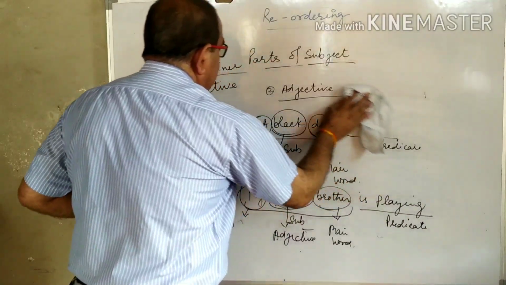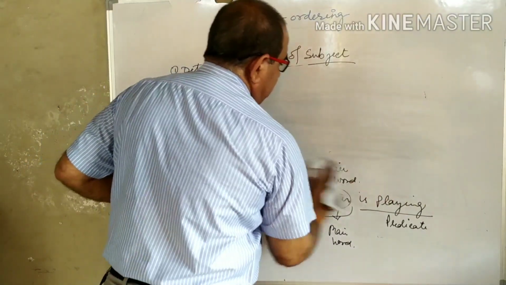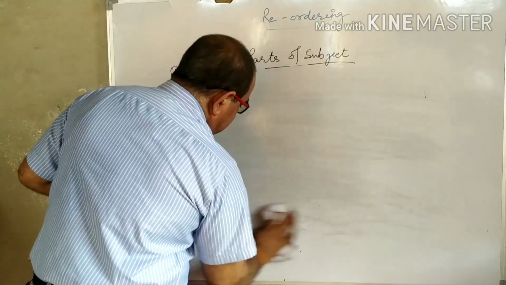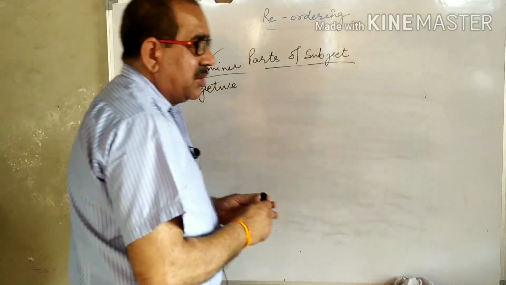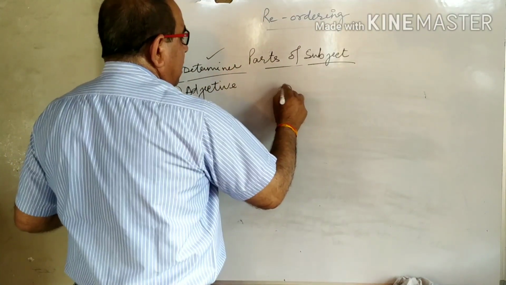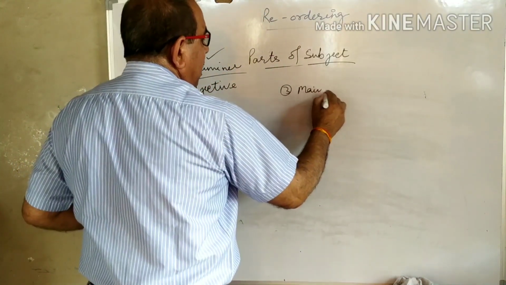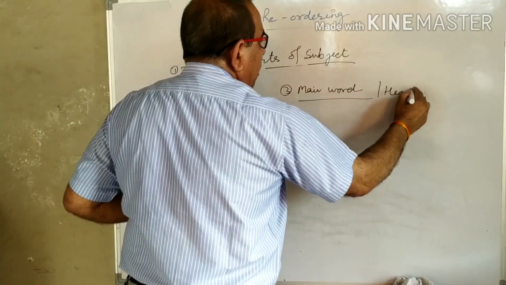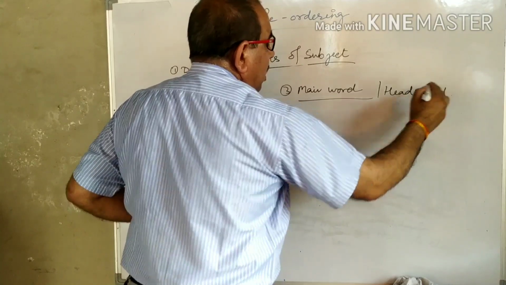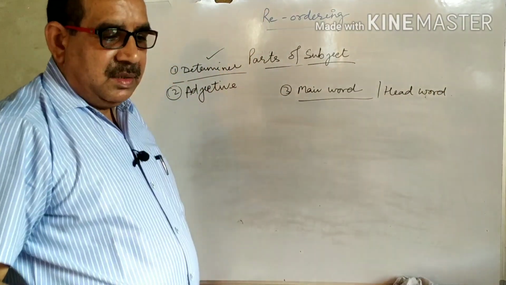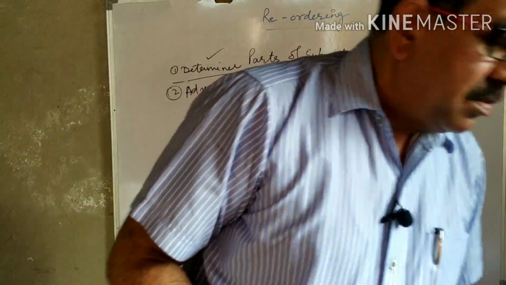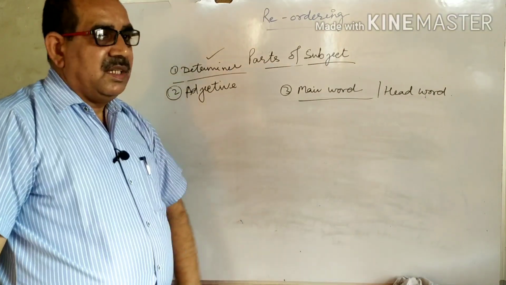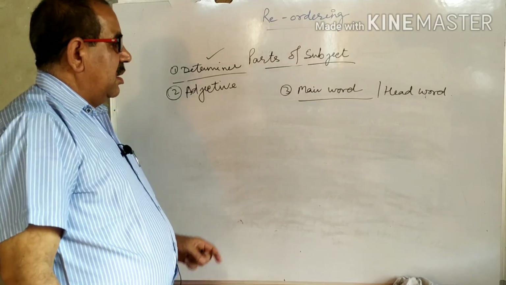Third part of the subject is the main word or head word. Main word or head word is the main subject, number 3. The main subject of the sentence is called main word.